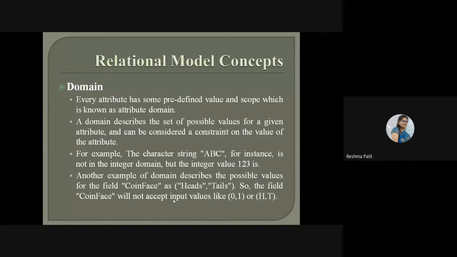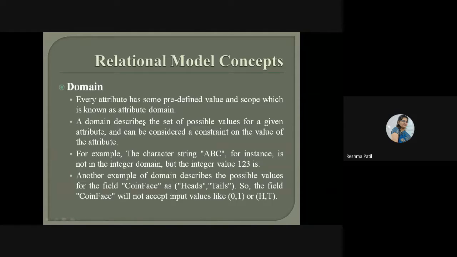Domain, as I told you, in a particular attribute, the type of value we can store is called the domain. A set of values of a particular attribute is called a domain. Every attribute has some predefined value and scope, which is known as the attribute domain. Scope means if I say that a particular attribute will contain only positive numbers, that decides some scope. Or we can say positive numbers between 1 to 100, means we are giving scope of 1 to 100, not more than 100 and not less than 1. So this is the scope.